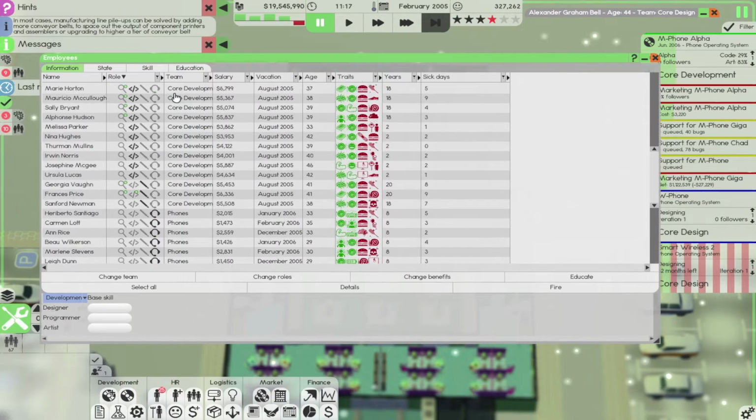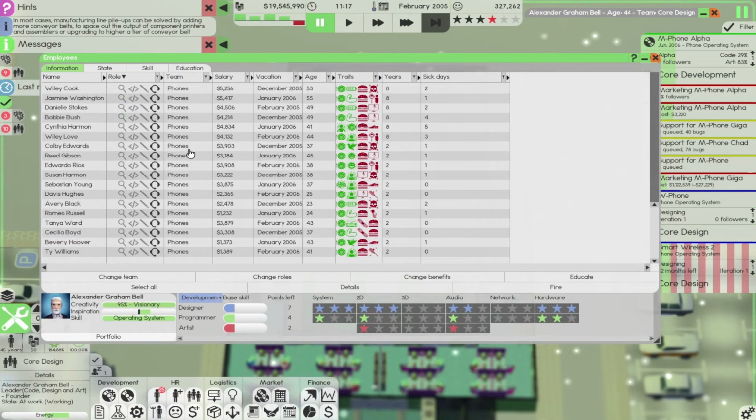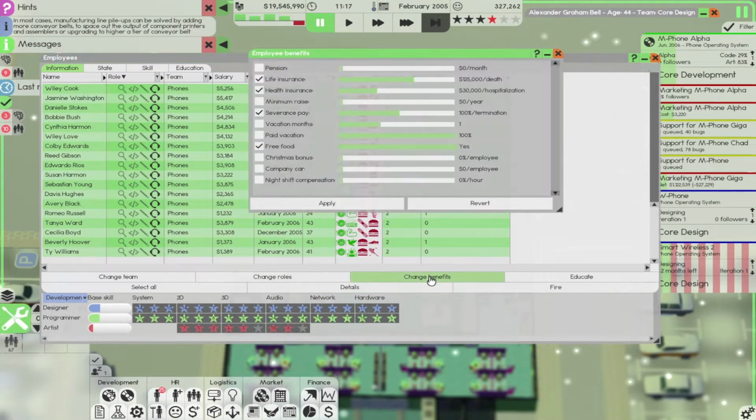So let's do it. From now on, when it comes to benefits, you guys, I'm going all the way betting on you not dying. I'll do like 50K for hospitalization. I'll give you a company car, the cheapest kind,